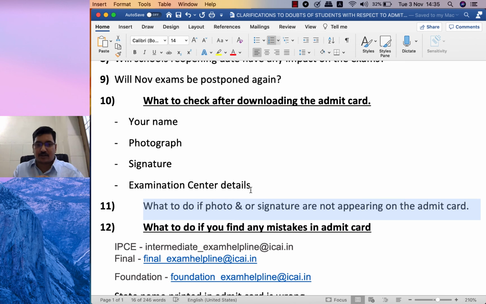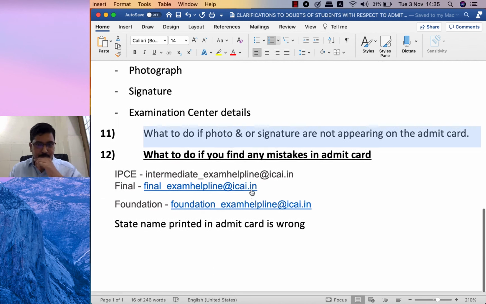You need to surrender the original attested copy of the admit card along with another passport photograph to the invigilator, and keep the Xerox copy with you. Every student needs to follow this procedure if the photo and/or signature are not present on the admit card.